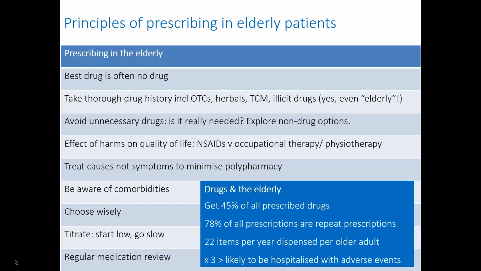And the elderly are particularly vulnerable because they get most of the drugs. They get about 45% of all prescribed drugs, and 78% of all prescriptions in the elderly are repeat prescriptions. Your average older adult in Ireland and the UK gets 22 items per year dispensed. And because they take so many drugs, they are 3 times more likely to be hospitalized because of adverse events, and also they're more likely to die because of adverse events.